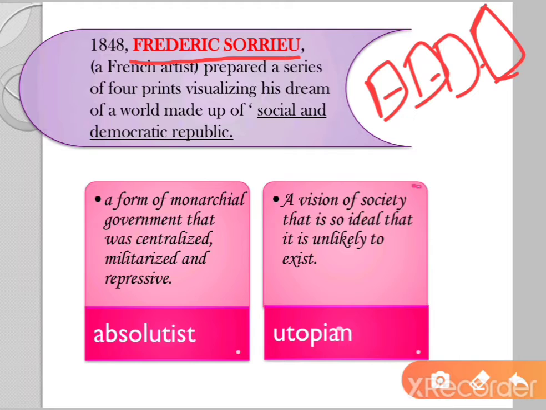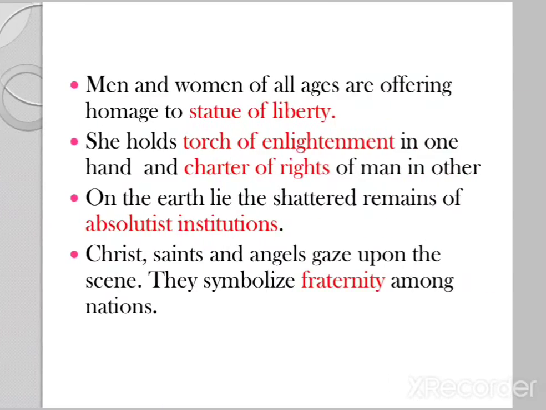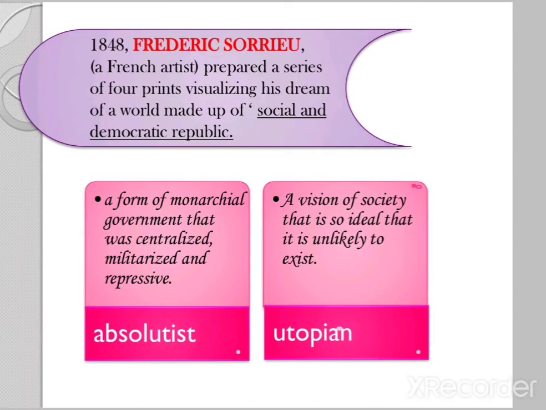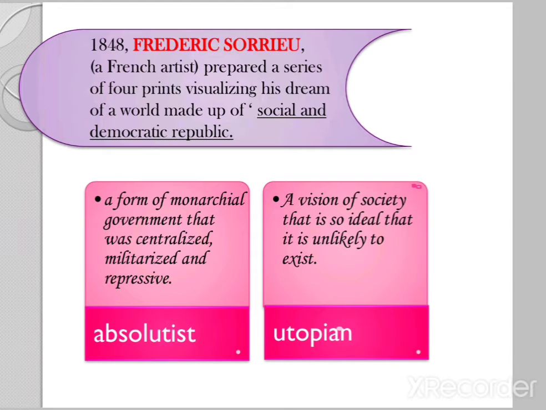So actually this was a utopian vision of Frédéric Sorrieu. Now what do you mean by utopian? A vision of society that is so ideal that it is unlikely to exist. So the idea that Sorrieu was representing by this image was a utopian idea. It was so ideal and so right that it was unlikely to exist. So we studied this image in order to get a view of the formation of nation states in Europe.